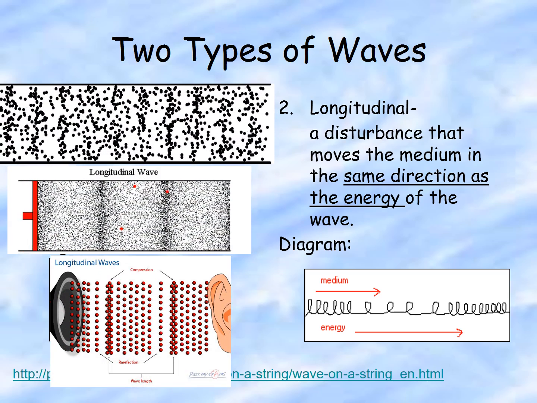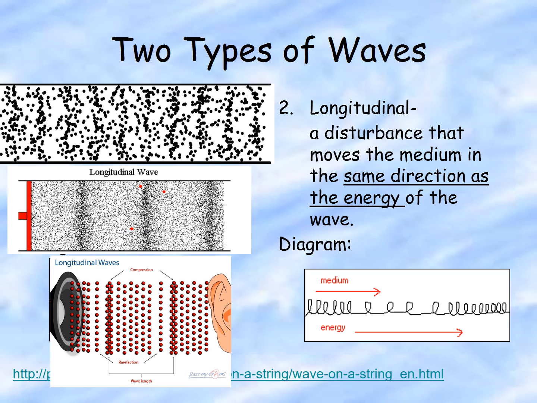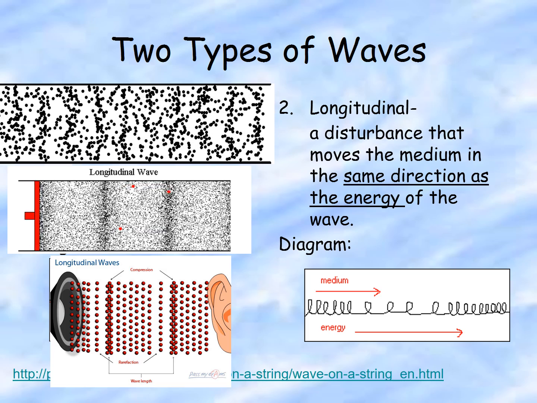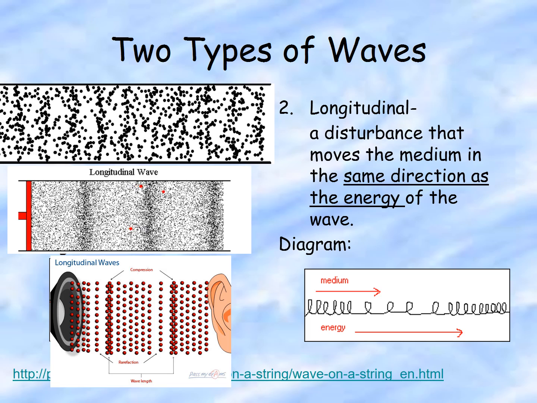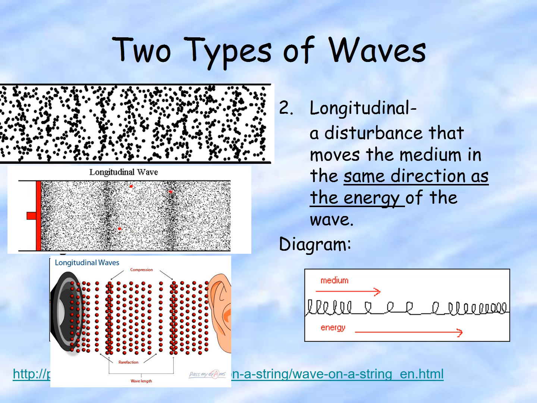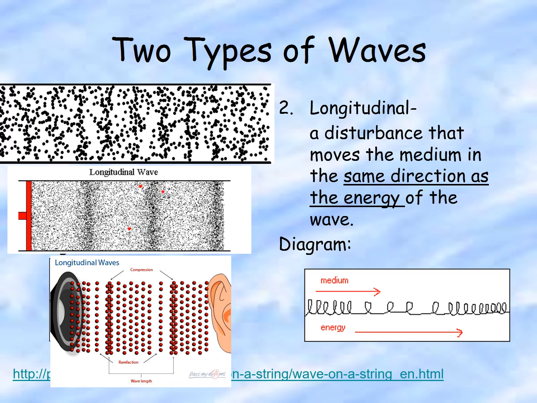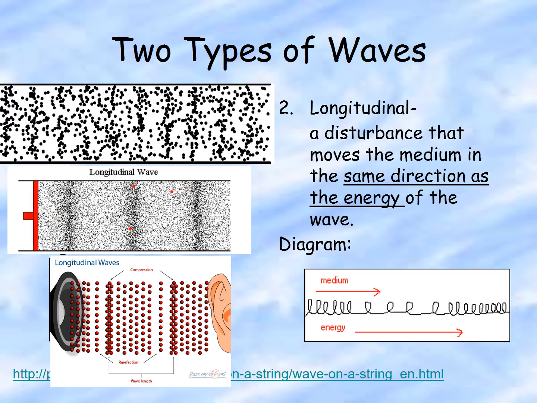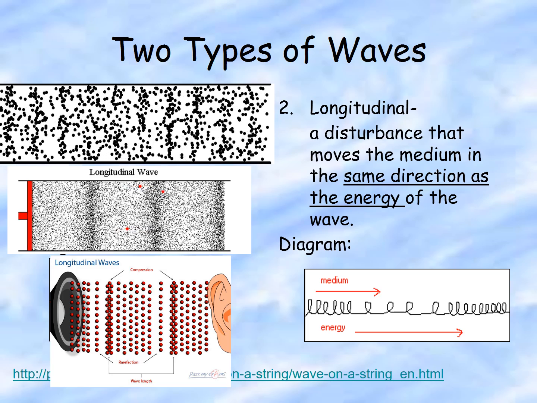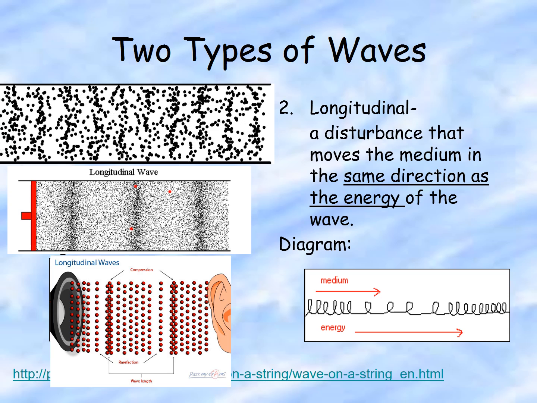The second type of wave we have is a longitudinal wave. In this case, it's a disturbance that moves the medium in the same direction as the energy of the wave. I want you to think of a field of wheat blowing in the wind. As the wind blows, the field of wheat moves sideways. When the wind starts to slow down or stops, the wheat bounces back up again. The wind blows, it moves sideways, so on and so forth. That's an example of a longitudinal wave. Sound waves are also longitudinal waves. They're compressional waves, and they move in that same fashion.